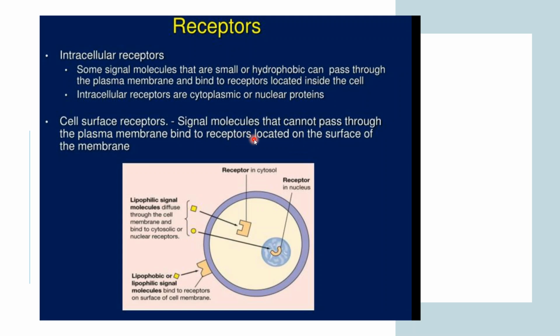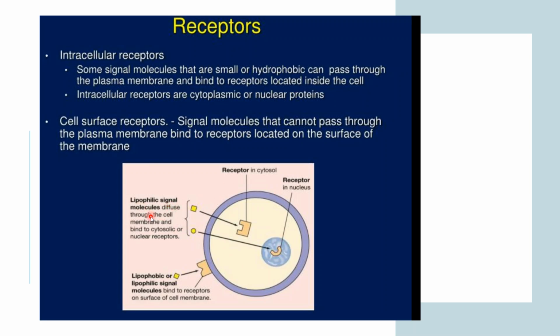So the cell surface receptors are able to pass on the message of signal molecules that cannot pass through the plasma membrane. You can see in this pictorial graph the receptor in the cytosol, which is present inside the cell.